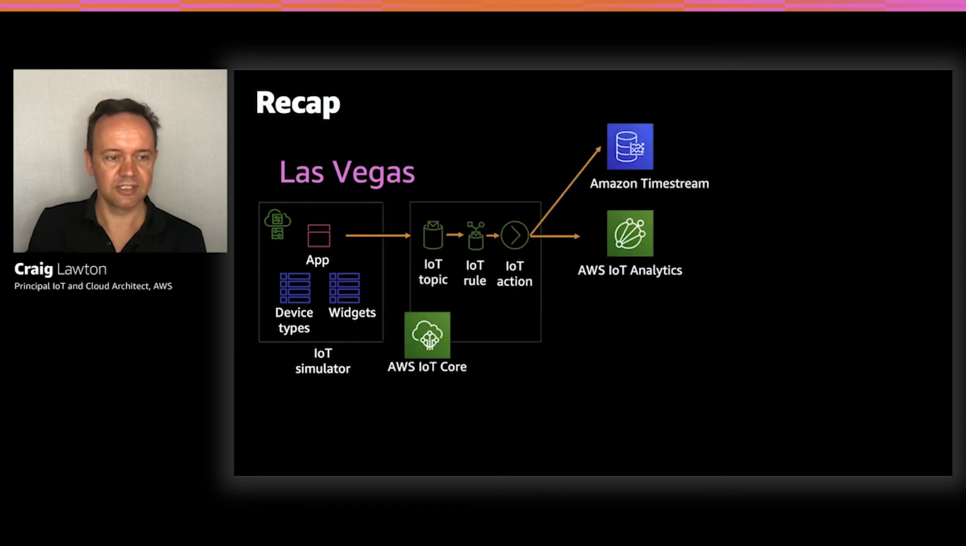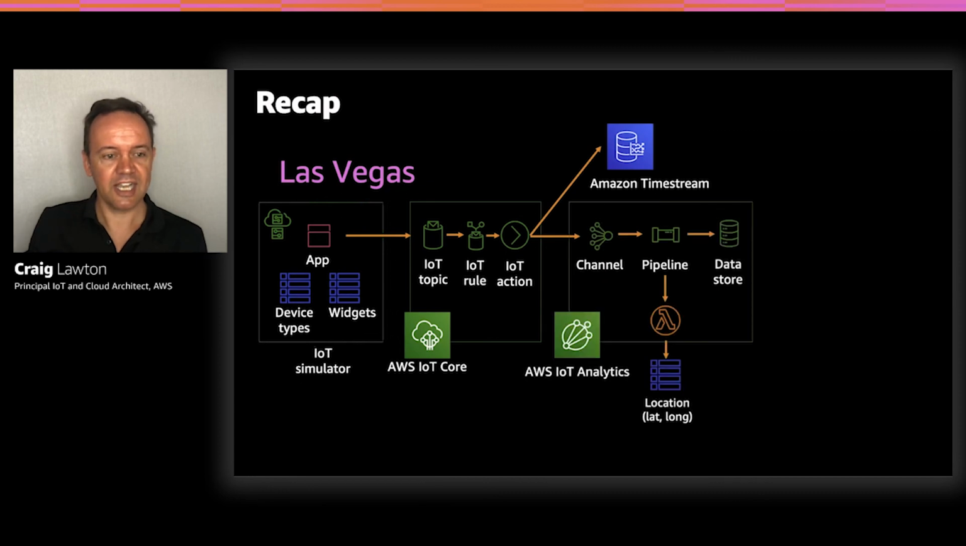So to recap, we set up an IoT device simulator, we created 3 device types, and then we imported widgets from a CSV file so that we could look them up later and understand where they could be placed on a map using geospatial information. The messages from our different device types came through, and we took action on them using the IoT rules engine. We sent the messages to Timestream tables and also to IoT analytics channels. In IoT analytics, at the pipeline stage, we executed a Lambda function to look up the latitude and longitude of our devices so we could place them on a map.